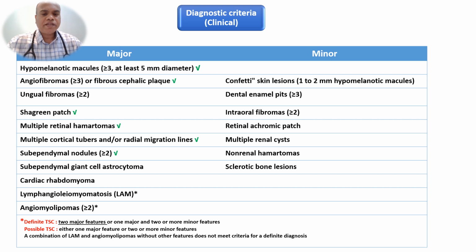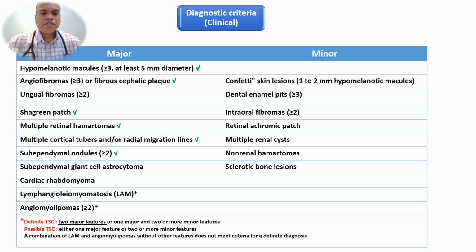These are major criteria. And minor criteria: skin lesions with 1 to 2 millimeter in diameter, dental enamel pits, intraoral fibromas, retinal achromatic patch, multiple retinal cysts, non-renal hematomas, and sclerotic bone lesions.